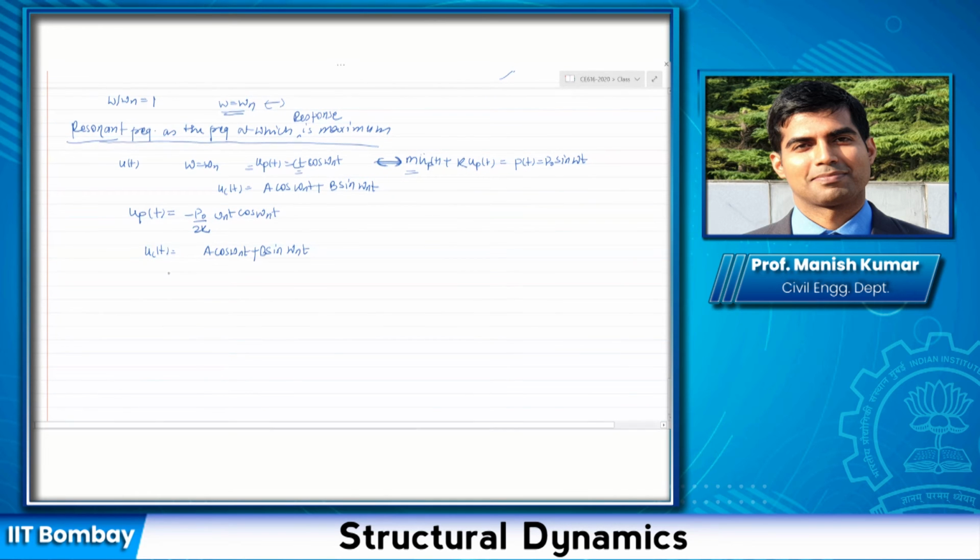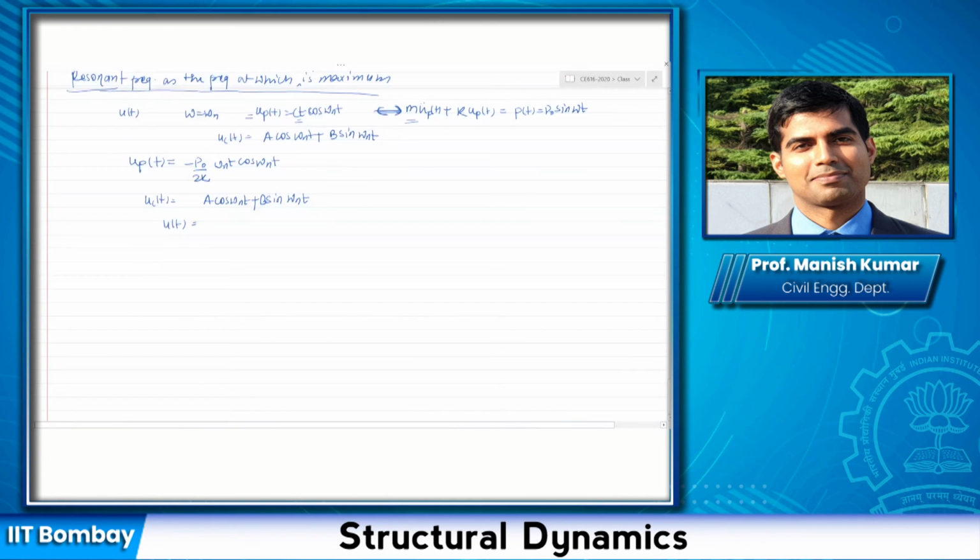So the total solution for the resonance case would become c t, or let me just write it here, omega n t plus this quantity here. Now if you use the initial conditions, and let us assume that these conditions are 0, you can find out the value of these constants a and b, and you can write down the value of u t as